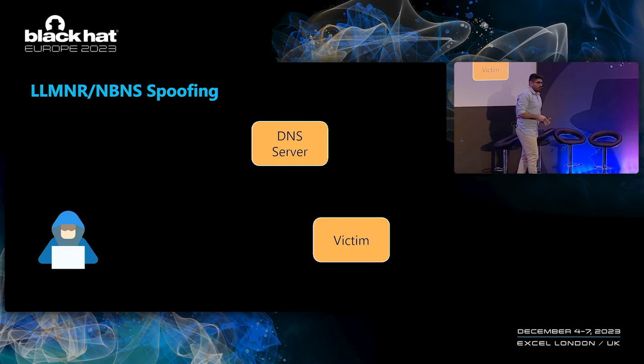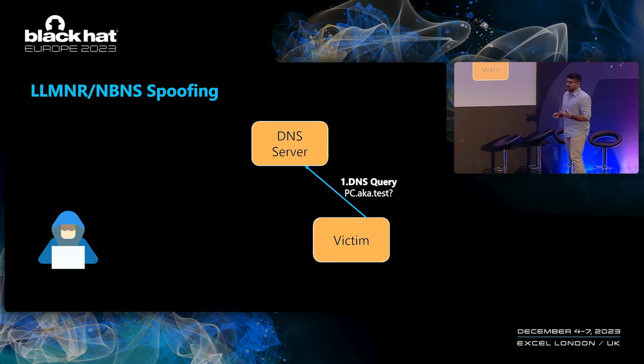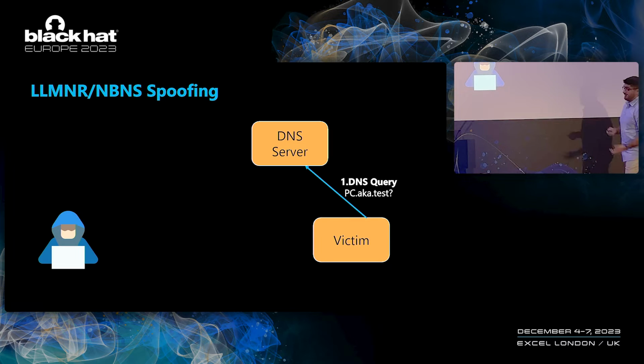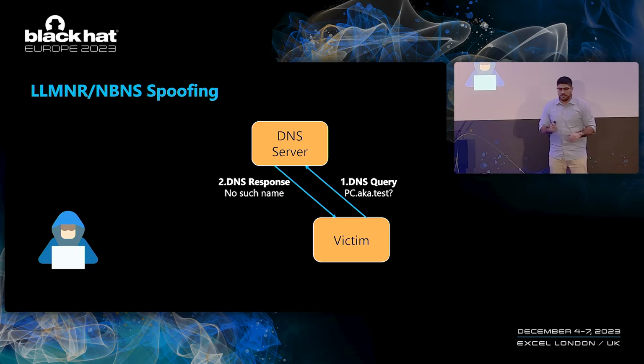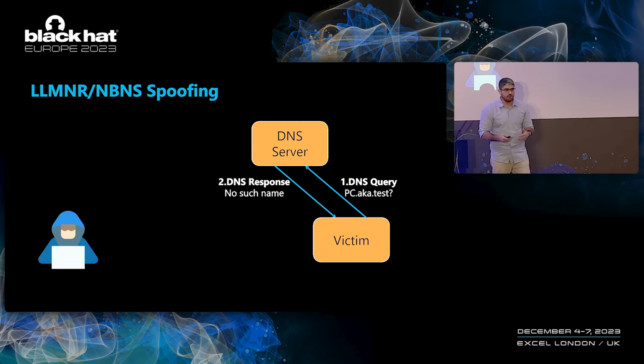With LLMNR spoofing, we will have our victim here attempting to connect to another machine in the network, in this case called pc.aka.test. It needs to know the IP address, so it reaches out to the DNS server. In our case, the DNS server does not have a record, and so the victim will need to try something else.